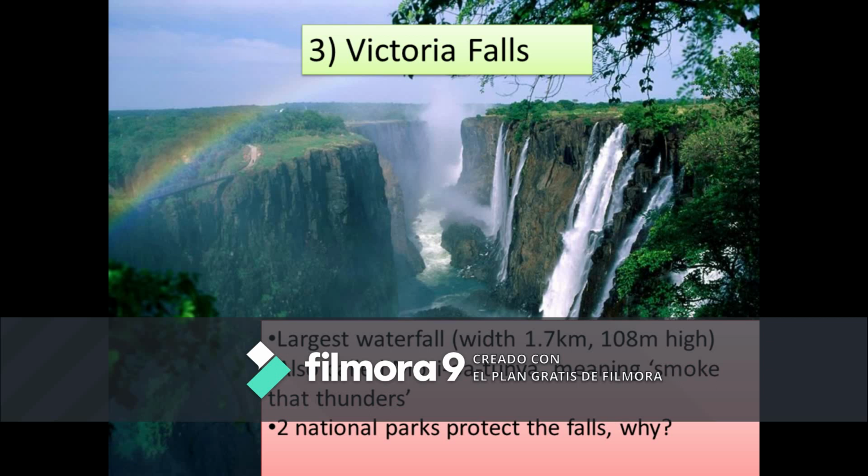It's also called Mosi-oa-Tunya, which means smoke that thunders. And there are 2 national parks that protect the falls. I want you to find out why. Why are there 2 national parks that protect the falls? This is a question for you to think about and research.